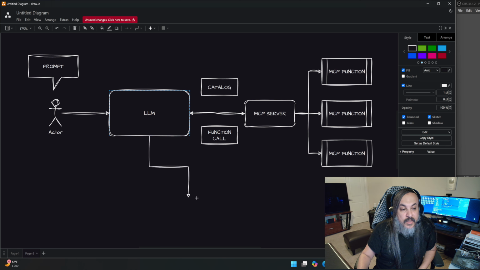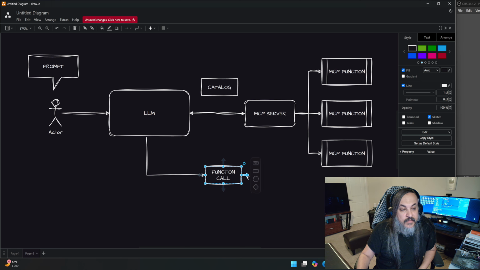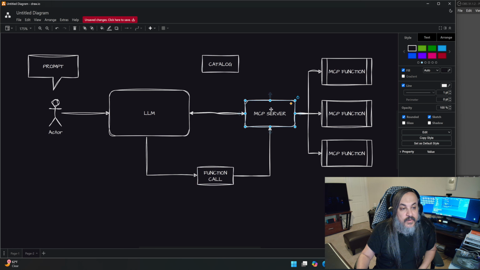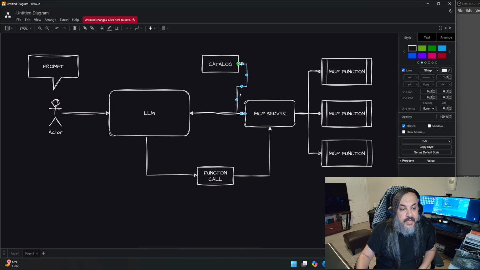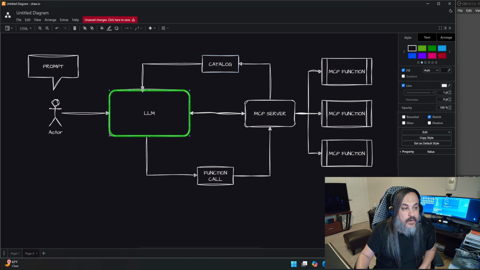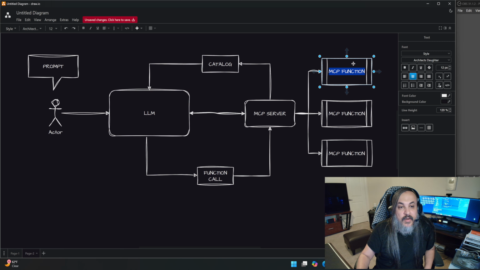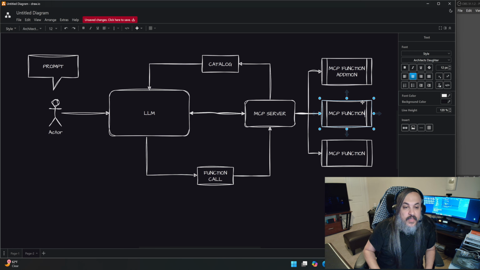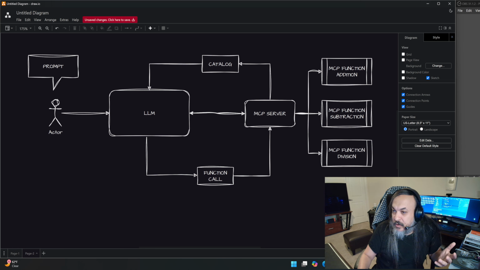So this is going from here to here. Let me just visualize this for you. The function call will go to the MCP server, but the MCP server first is going to tell us, upon our call to it, what all the functions are that it has. It needs to tell us about, for example, the addition function, the subtraction function, the division function, and so on and so forth. Okay, you get the idea.